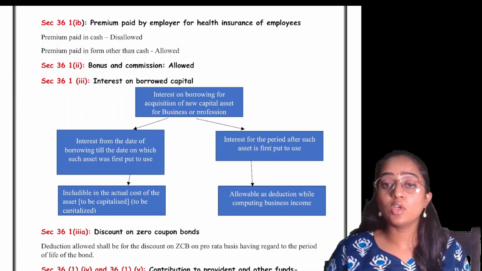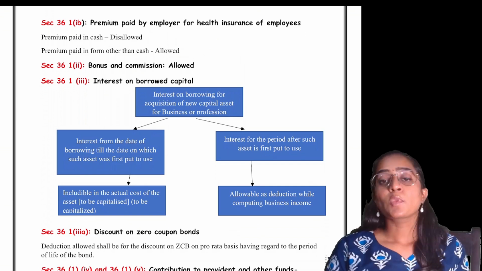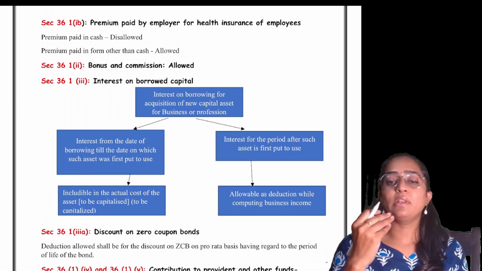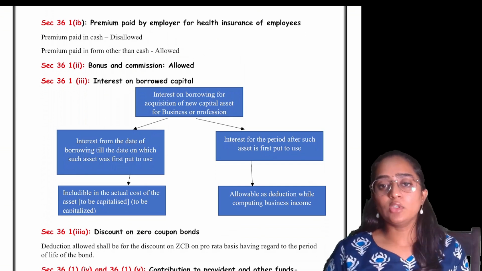We add everything to the cost of the asset. Similarly, whatever interest is paid or payable on the borrowed capital for the machinery, till that point of time we add it to the cost.